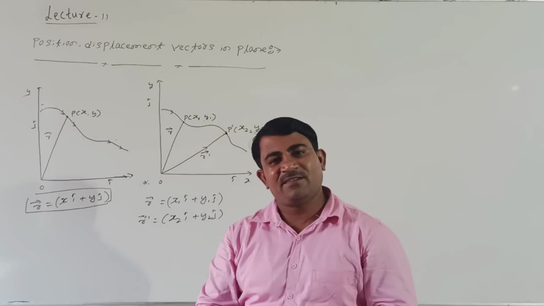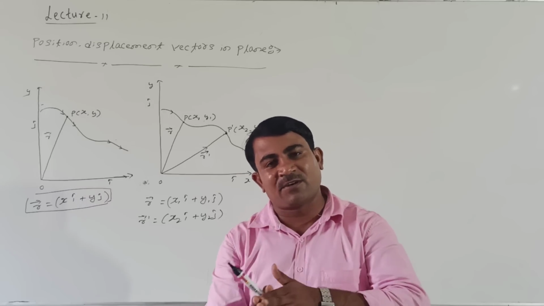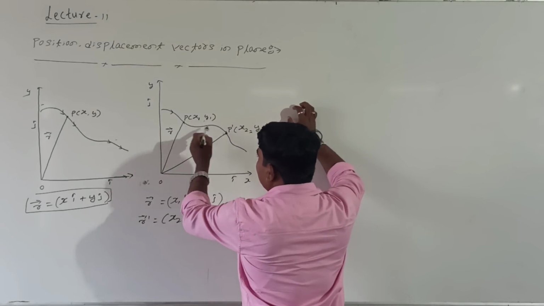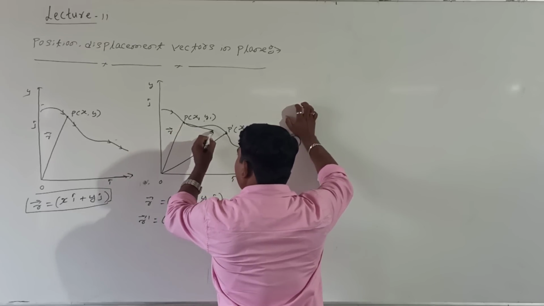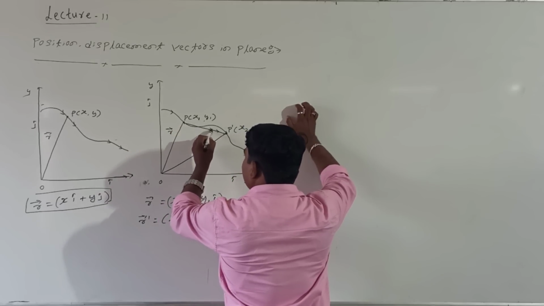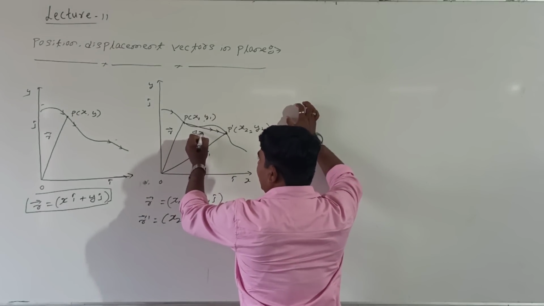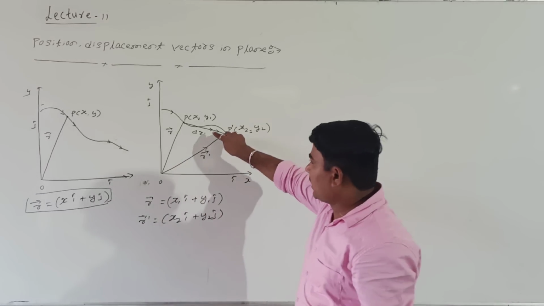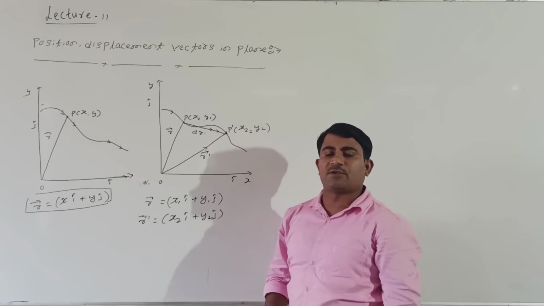We know displacement. Simply, what is the displacement? It is the difference between the final position and the initial position, right? A line joining from this point to this point represents the displacement of the body in this direction. Displacement equal to del R. Del R represents displacement of the body because it is final position minus initial position.